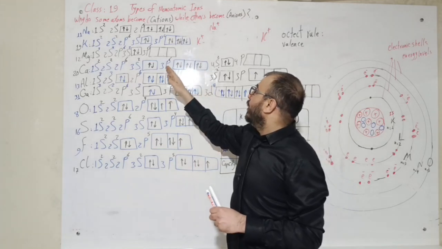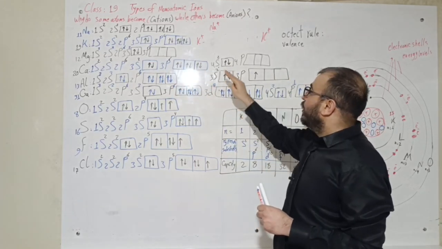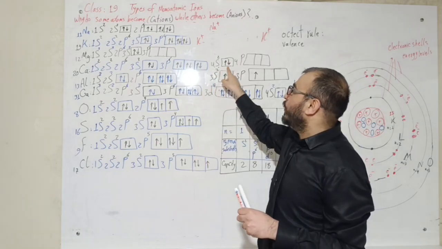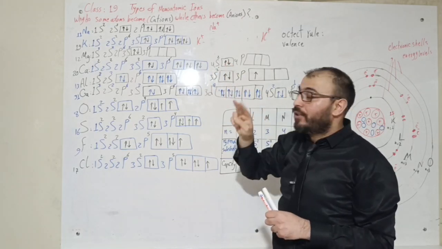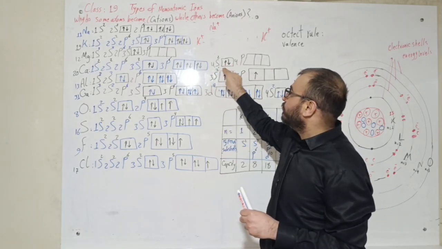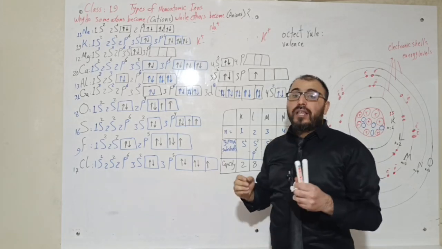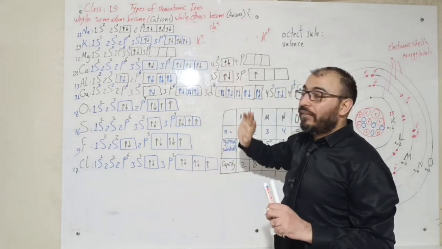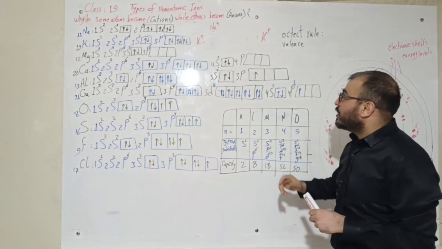Here we have now 18. I still have 3d. Again, my friends, we start filling 4s before 3d. And I have 2 electrons. I put them into 4s. And 3d has no electrons to be filled with. That's why I haven't written 3d.